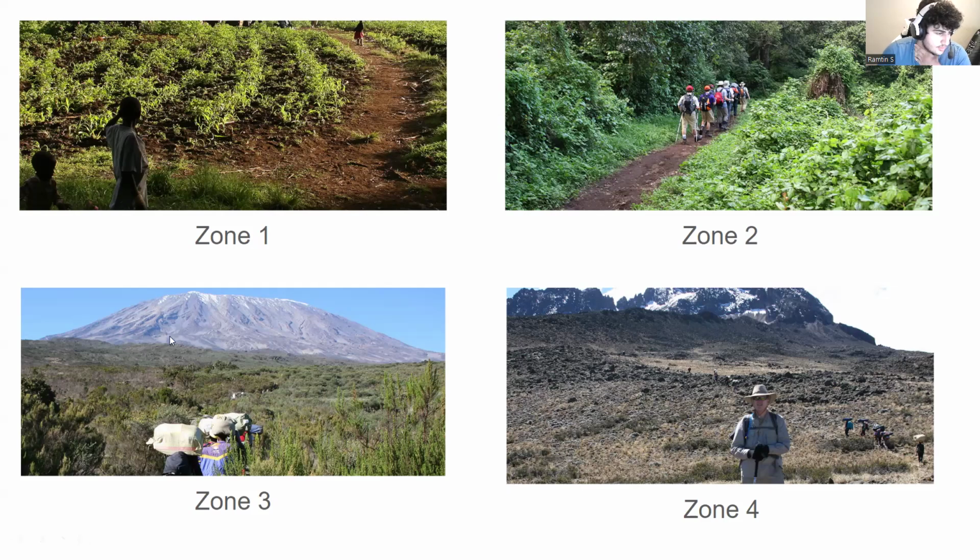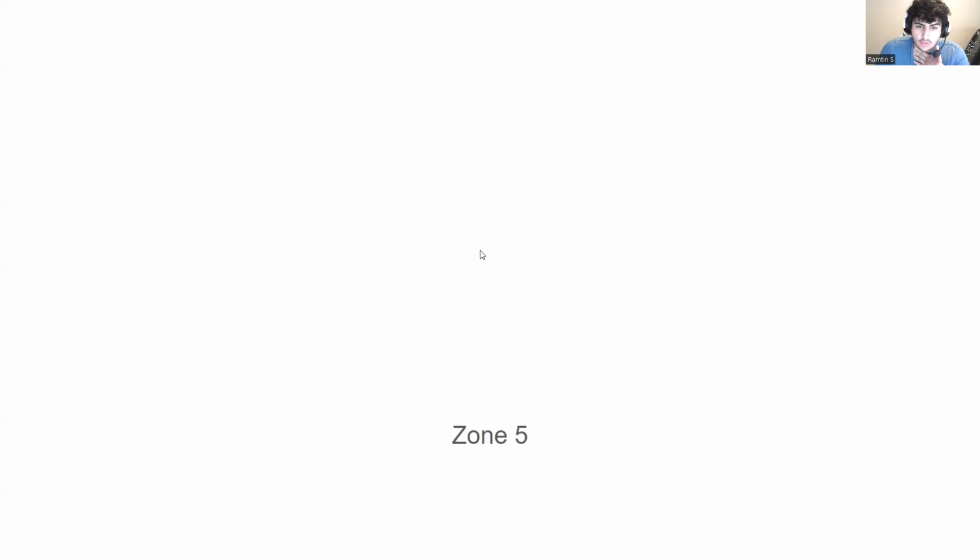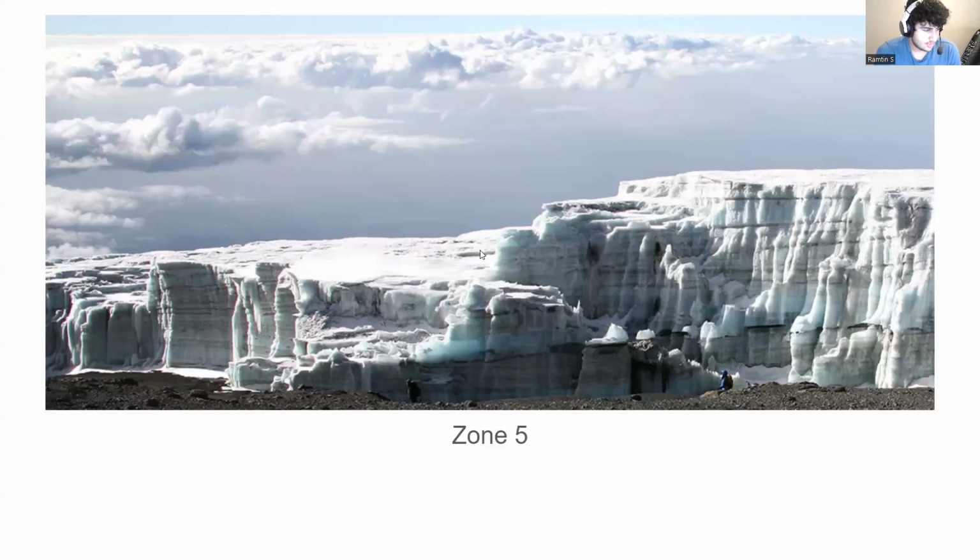The fifth and last zone of the mountain is called the Arctic Summer Zone, ranging from 5,030 to 5,895 meters above sea level. The temperature goes as low as -26 degrees Celsius during the night with wild cold winds. There is zero to no humidity at the top of the mountain, and there are a lot of dry frozen glaciers at the summit. So these were the five zones of Mount Kilimanjaro.